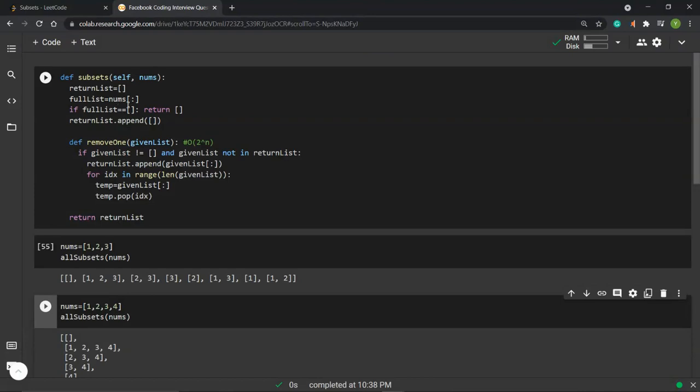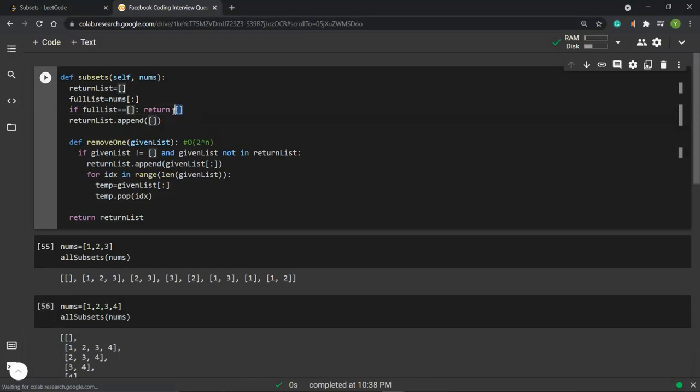If the input nums list is empty, this is a trivial situation, and you should return an empty list because it has no subsets in it.